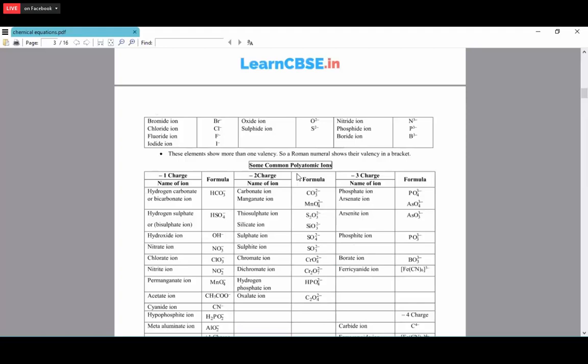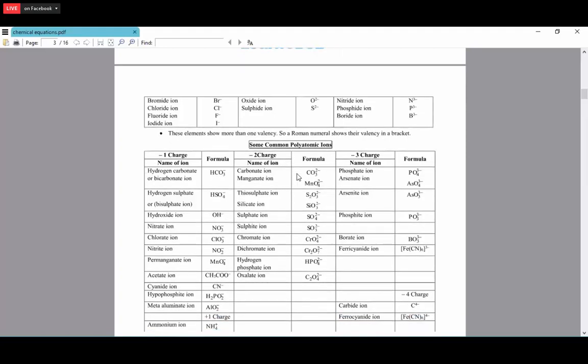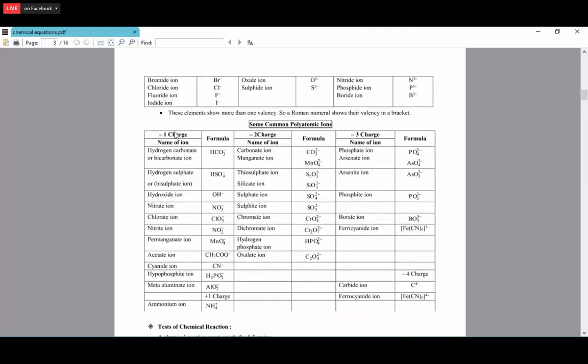So we call these polyatomic ions. Here, hydrogen carbonate, or bicarbonate, means HCO3 -1. This -1 charge is common to the whole HCO3 group, not only the oxygen. Hydrogen sulfate is HSO4 -1. Hydroxide ion is OH -1. Nitrate ion is NO3 -1.